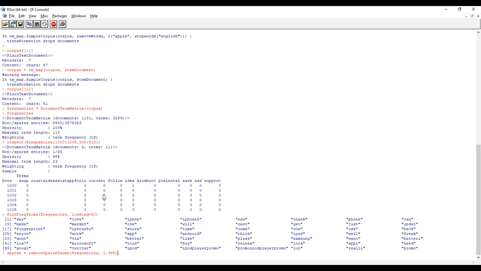The total, if you look at how many words there are, is 3,289 words. Words cited less than 0.05% will be removed. Out of 100 words, if some word is cited less than 0.05 times, that word will be removed. Why is it 0.05? Because I have given 0.995. The opposite will be how much?